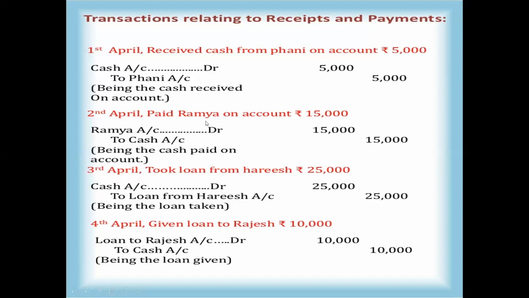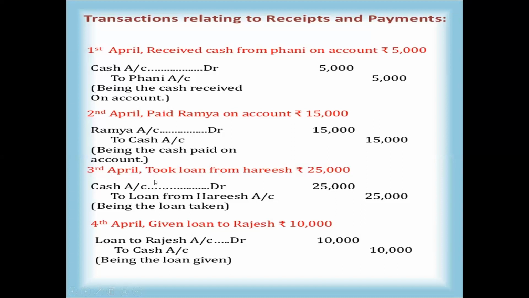So Ramya is receiving or giving? You can see, paid Ramya on account. We are giving, we are paying to Ramya. So Ramya is a receiver. Receiver is always debited. So Ramya account debit to cash account. Or you can take the cash account rule also, real account: what comes in is debit, what goes out is credit. Here we are paying to Ramya, so the cash is going out. Going out means cash account should be credited.